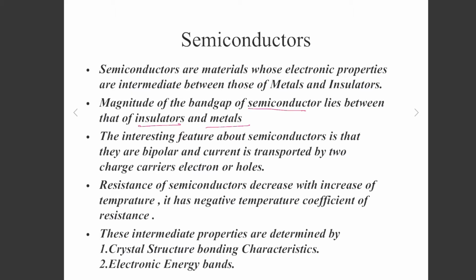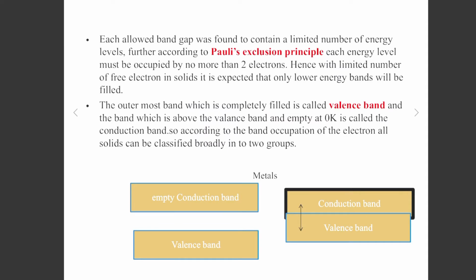electronic energy bands. First, I will discuss something about the band gaps of the metals, insulators and semiconductors. Each allowed band was found to contain a limited number of energy levels. According to the Pauli exclusion principle, each energy level must be occupied by no more than two electrons. For example, take copper, which is a monovalent metal, and it means that it has one electron in the outermost shell.